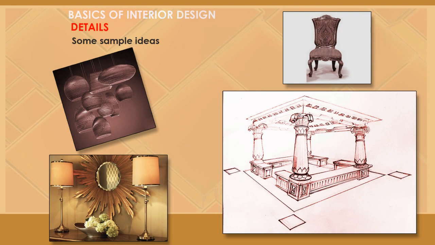Some sample images and ideas for details used in interior designs. Classical interior design is based on more details. Details are used in furniture, carvings, lighting, decorative items, painting, ceiling, cornice, flooring details, etc.